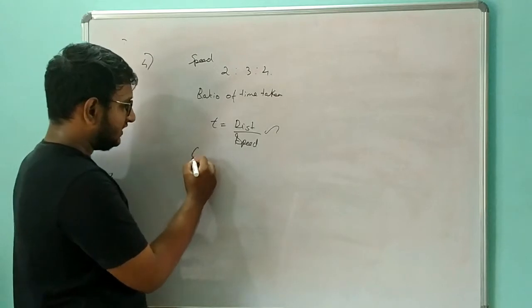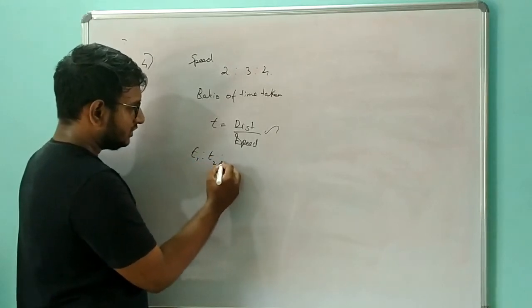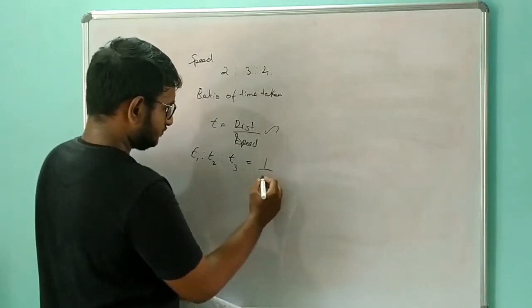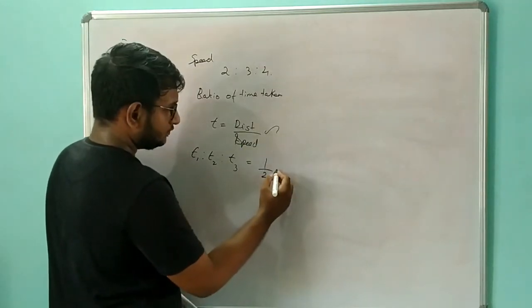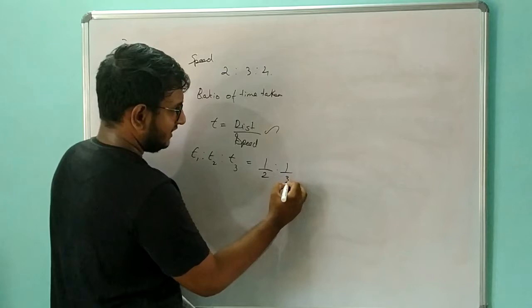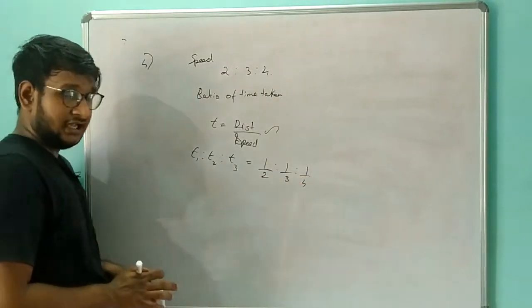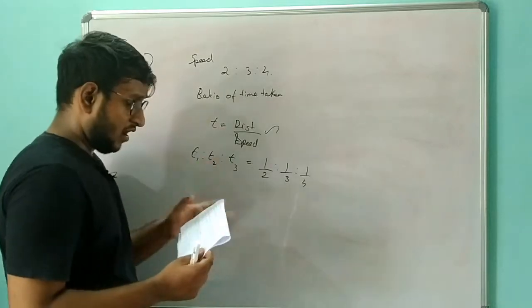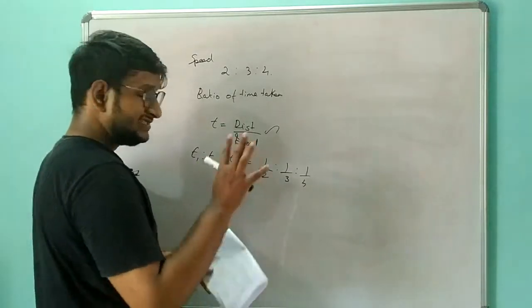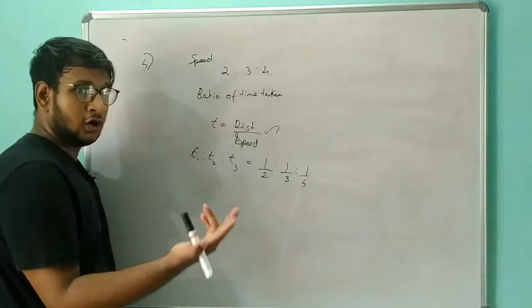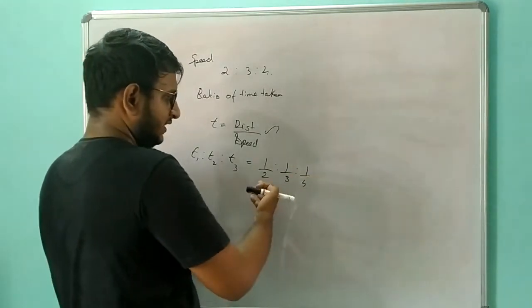Okay, so we can say that t1 is to t2 is to t3 is equal to 1 is to 1 divided by 2 is to 1 divided by 3 is to 1 divided by 4, right? I am taking distance as 1 because all the three cars are traveling the same distance. So for simplification purpose, I am taking just 1 kilometer or 1 unit.